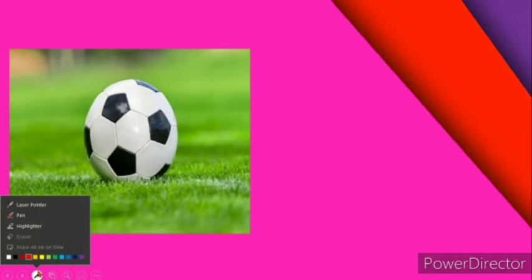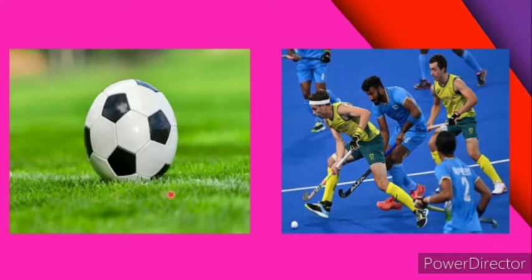Students, here you can observe that there is a football. The football is at rest. Now if you want this football to move, what will you do? You will try to kick it so that it starts moving. Now look at this particular image here. Here are the hockey players who are trying to flick the ball. They are flicking the ball to reach the goal. Here the ball is again in motion. That means it is in movement. So in both these cases, you can see that the ball undergoes a motion once you try to kick or if you try to flick it.